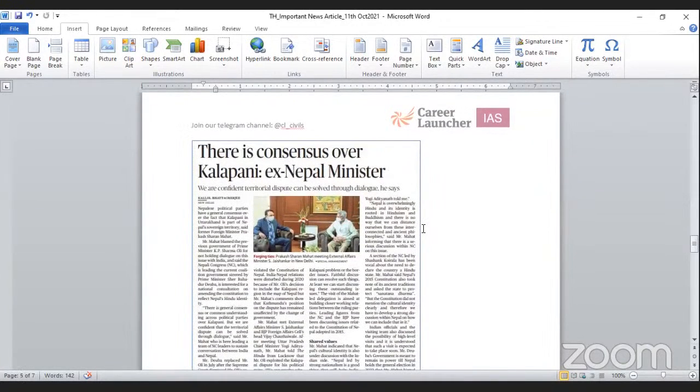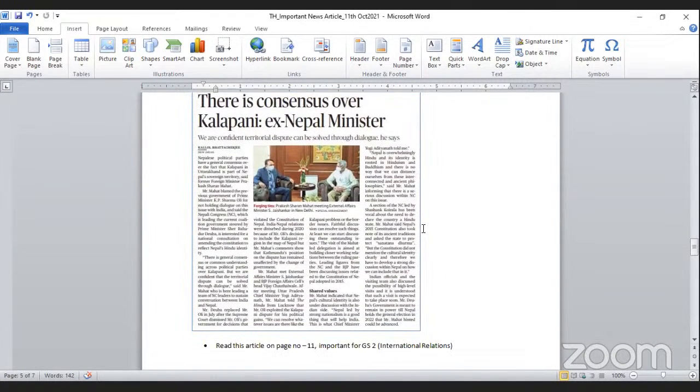The next article is "There is consensus over Kalapani, ex-Nepal minister. We are confident the territorial dispute can be solved through dialogue, he says." You can find this article on page number 11, and it is important for GS paper 2 under international relations. It is about the issue between India and Nepal over Kalapani and the tensions that emerged last year over the region. The ex-minister has said that dialogue would be helpful to resolve the issue between India and Nepal.